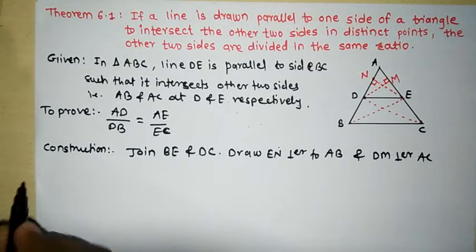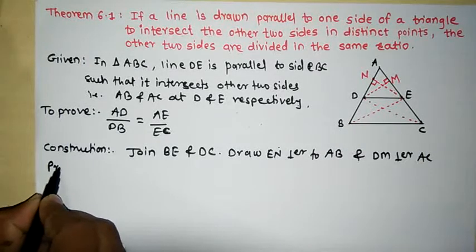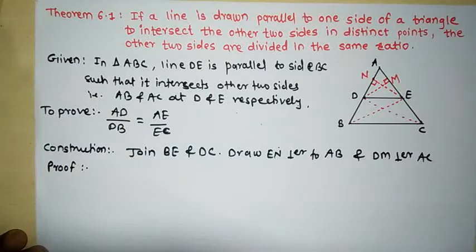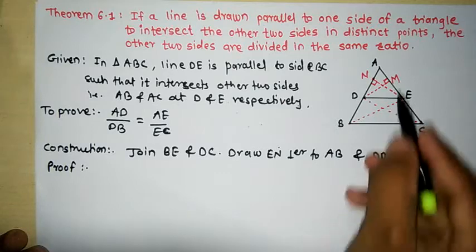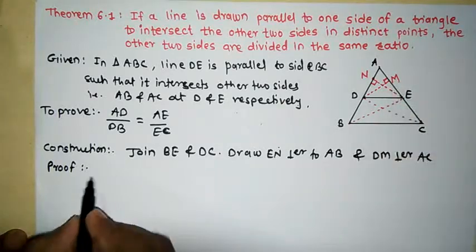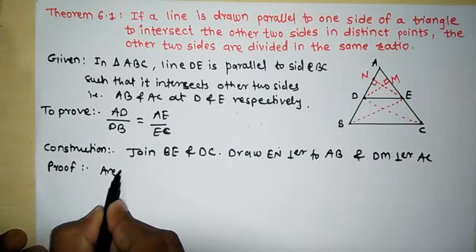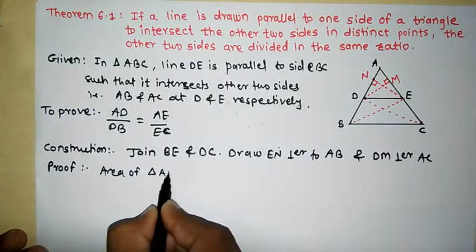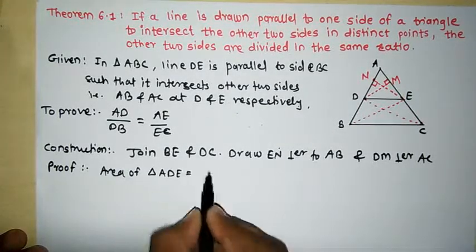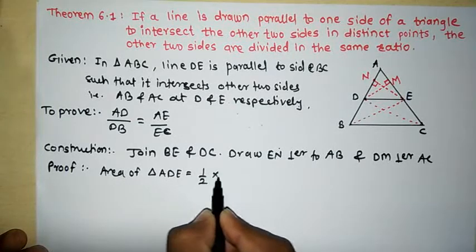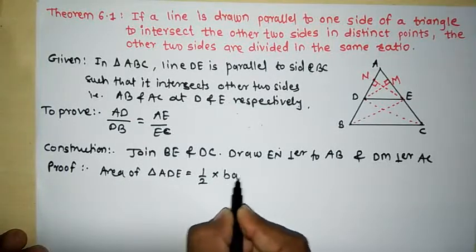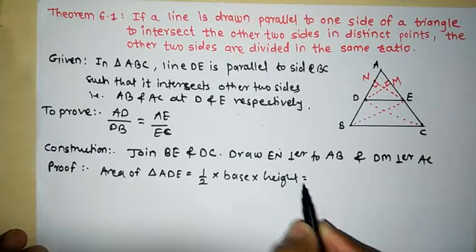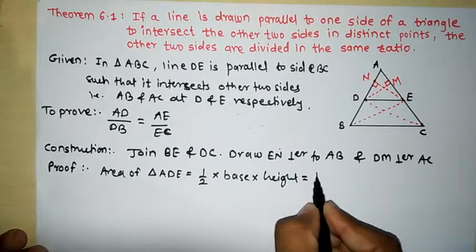Now we will see the proof. See here, for the proof, first we will find the area of triangle ADE. What will be the area of triangle ADE? That is 1/2 into base into height. See here, 1/2.